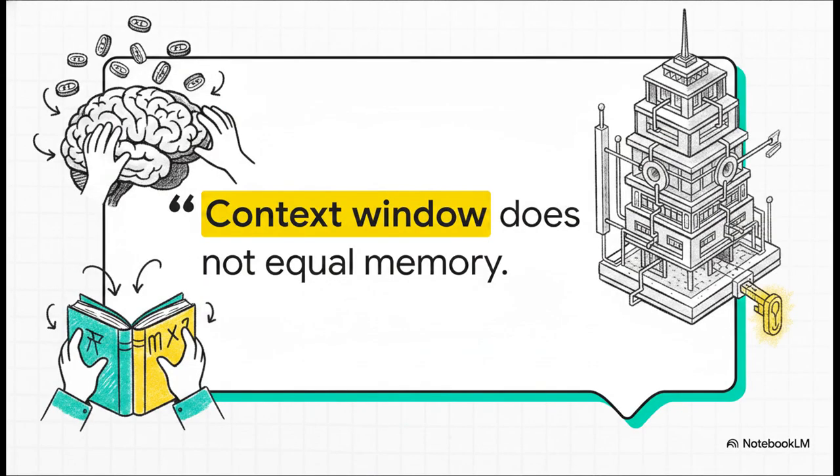Well, the answer lies in a simple but absolutely crucial truth. A context window does not equal memory. Expanding a context window is honestly just like cramming for a test. The model treats all those tokens roughly equally in a flat, temporary workspace. It has zero concept of what is truly important versus what's just incidental noise. It's a temporary buffer, guys, not a lasting architecture.